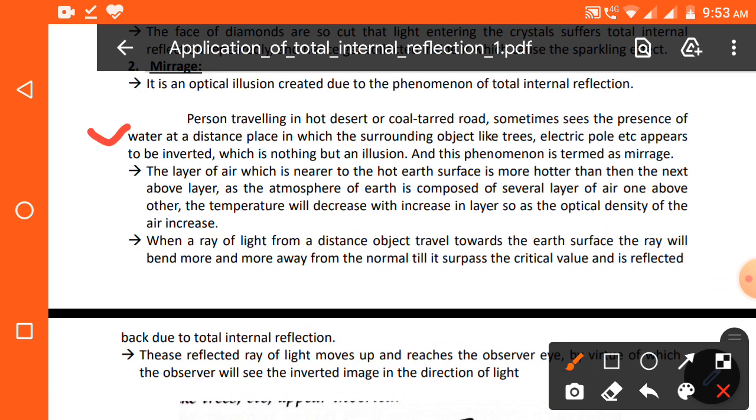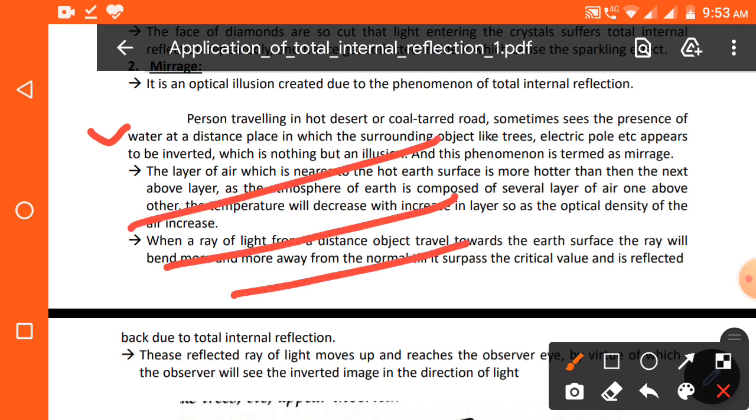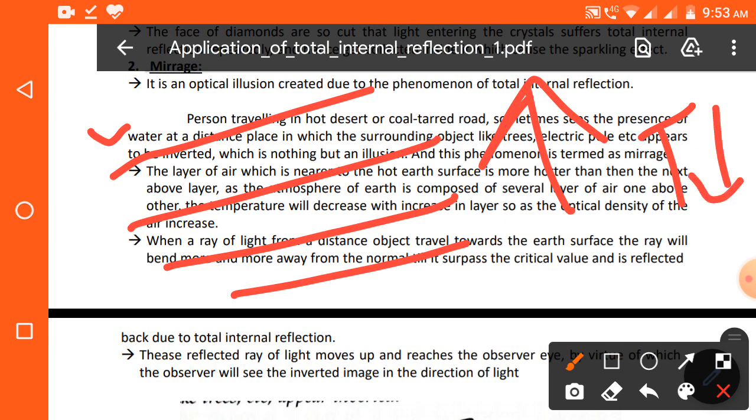The earth's atmosphere consists of several layers of air. The layer of air nearer to the hot earth surface is hotter than the next layer above. That means with increasing layers, the temperature decreases, and hence the refractive index increases.